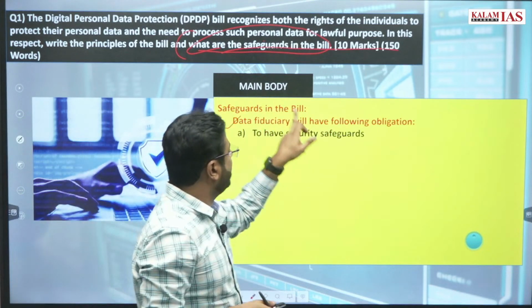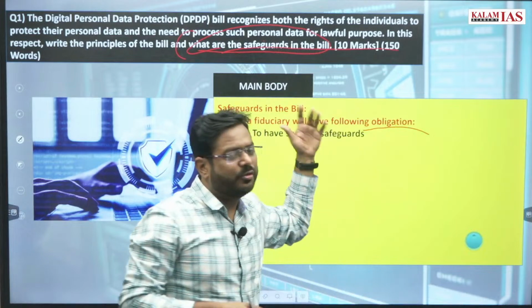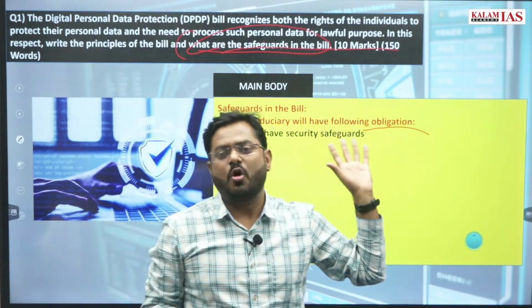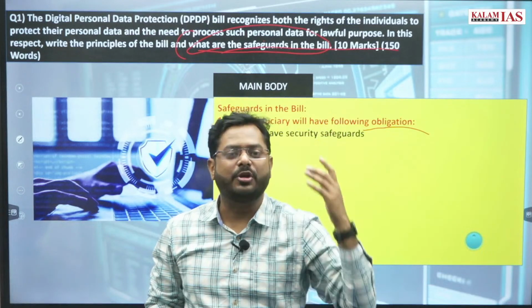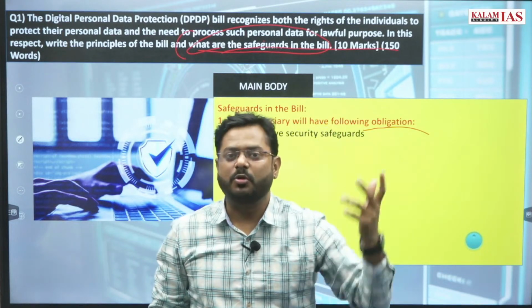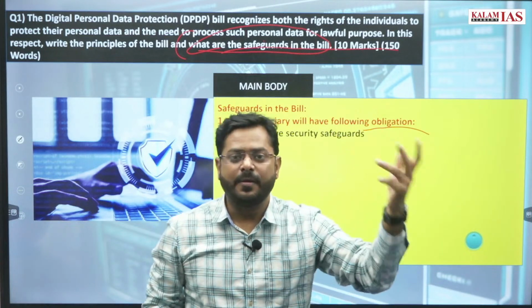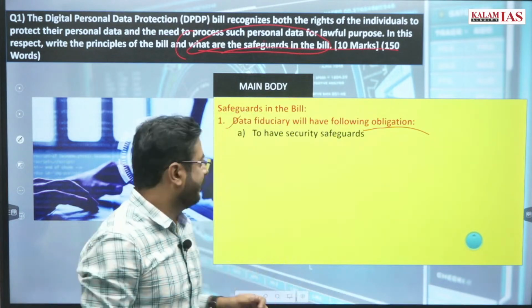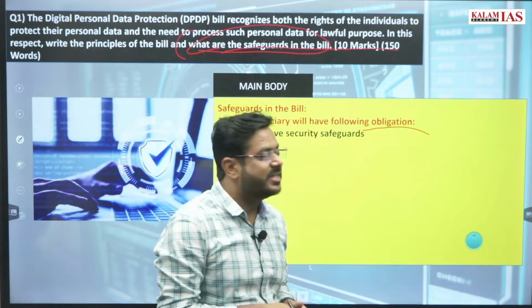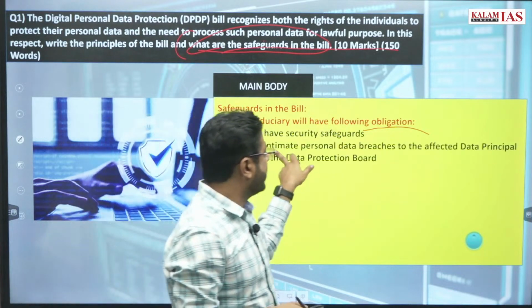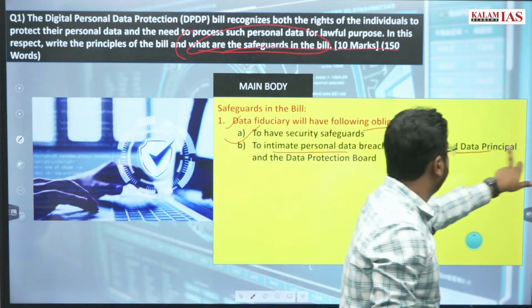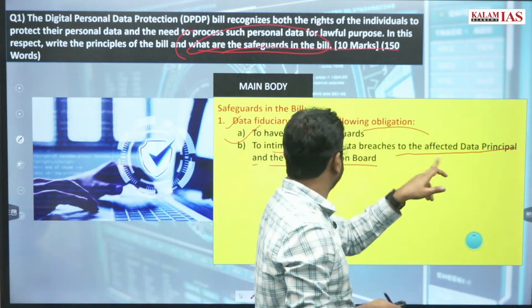The data fiduciary will have the obligation, just like the principles which you have read, so all these principles will have to be fulfilled. It will be an obligation on the data fiduciary to follow such principles, like having security safeguards, right? Then to intimate personal data breaches to the affected data principals and the Data Protection Board.